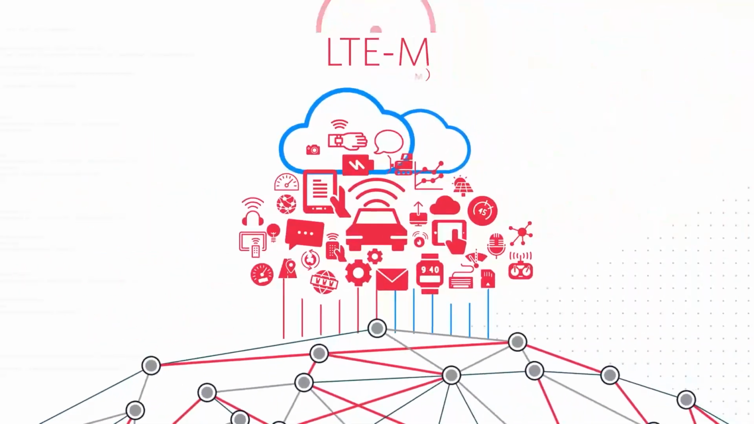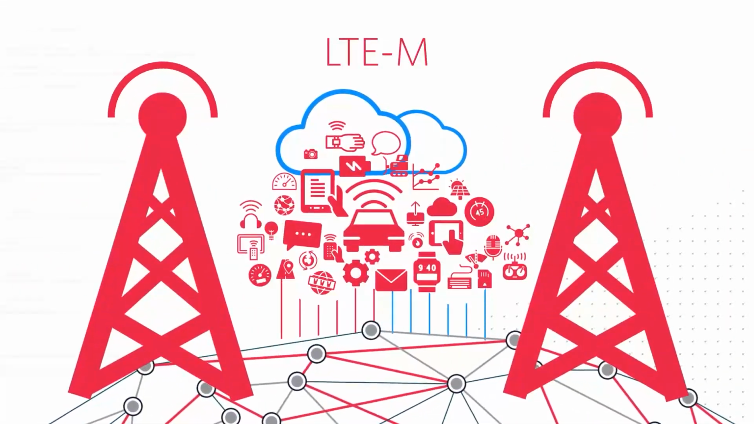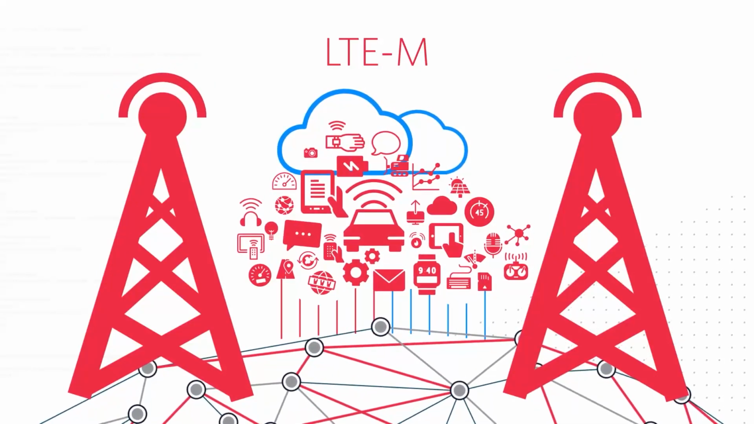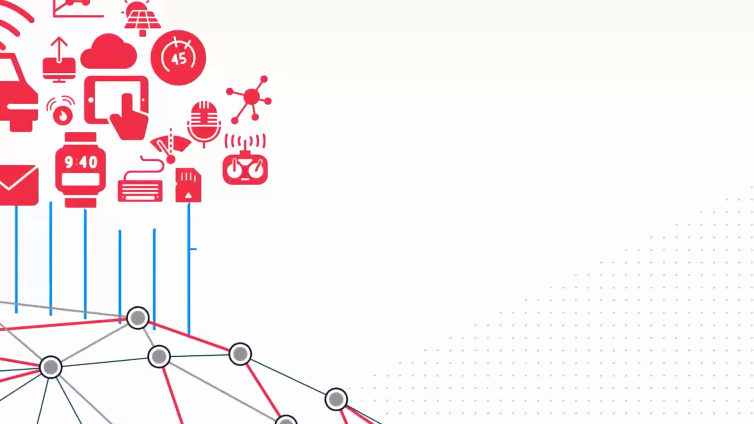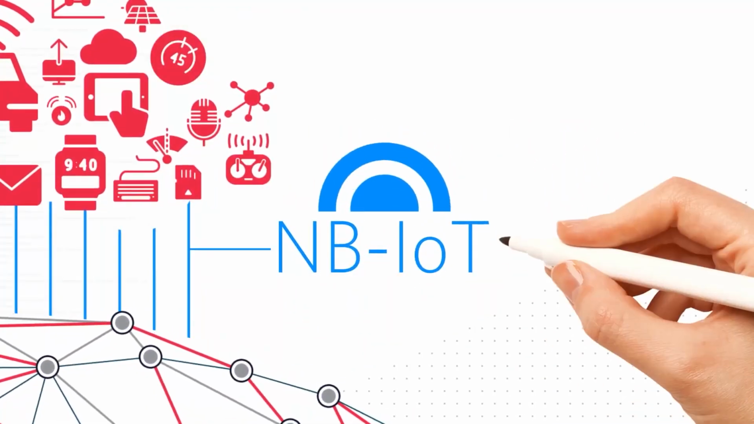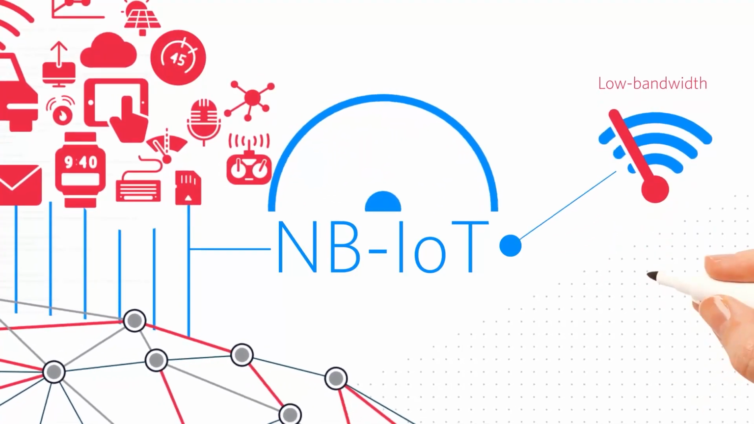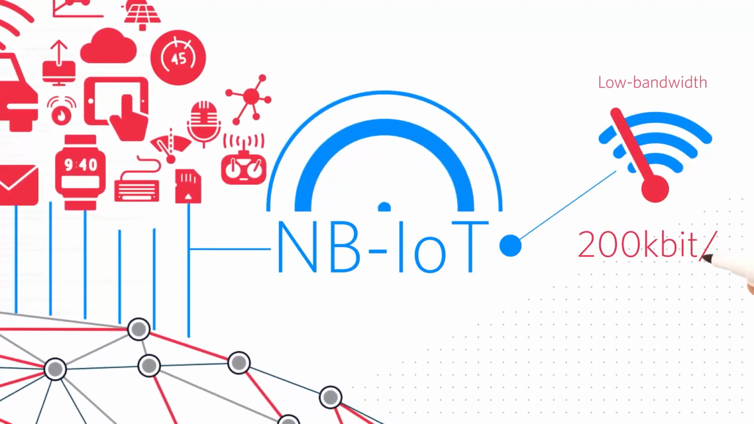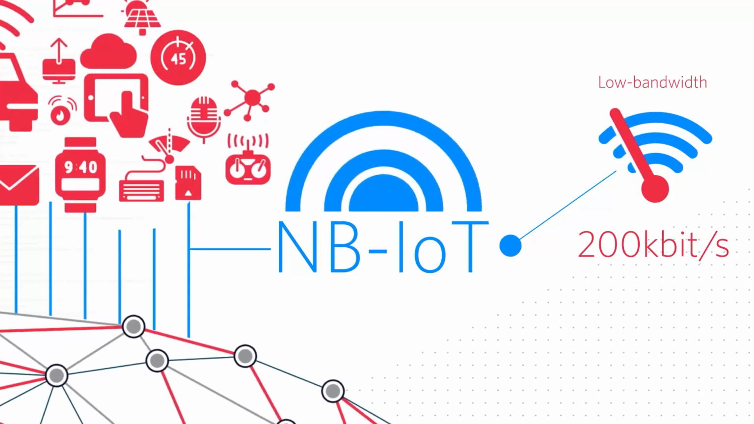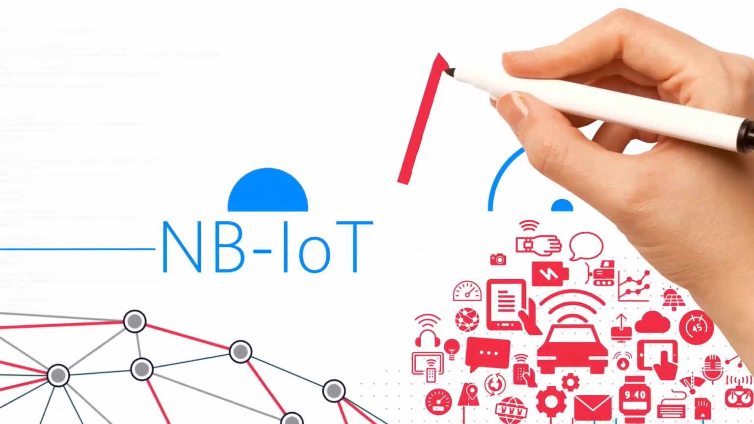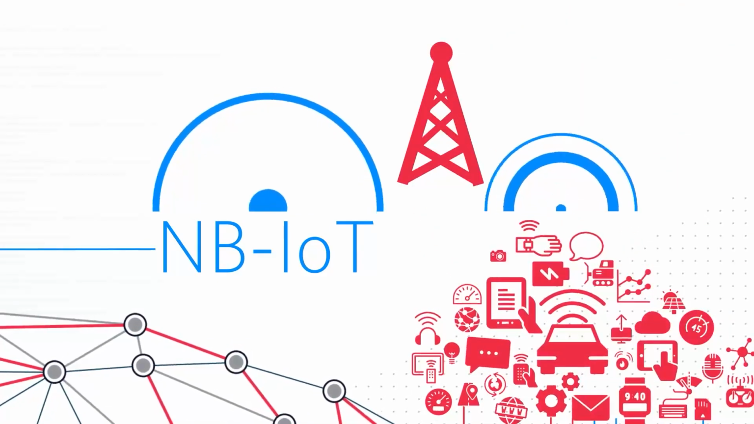For use cases where devices must move between cell towers frequently, LTE-M supports connected mode mobility, just like a cell phone. Narrowband IoT, or NB-IoT, is designed from the ground up for low-bandwidth IoT workloads. Connections peak at around 200 kilobits per second, using only 200 kilohertz of cellular bandwidth, allowing thousands of devices to connect to a single base station.